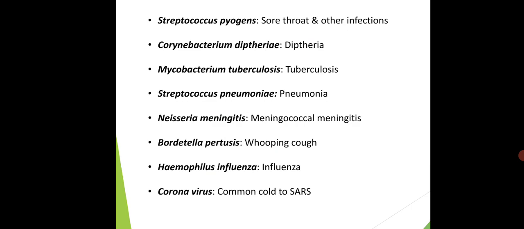And this organism penetrates the mucosa of the respiratory tract. Next is influenza, which is caused by the organism Haemophilus influenzae. यहाँ पर भी this disease is related to respiratory tract infection.